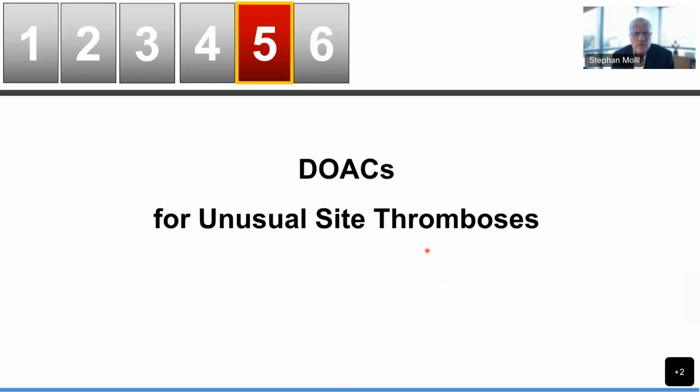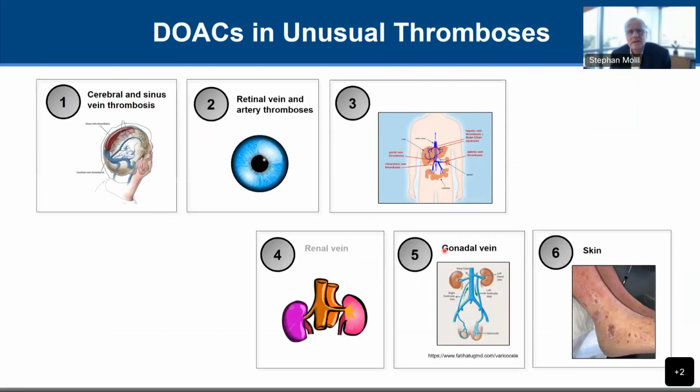And then the use of DOACs in unusual site thromboses. I only have one slide on that. This is a really extensive topic, and it would be interesting and relevant to talk about all these individual unusual clots: cerebral and sinus vein thrombosis, retinal vein thrombosis, the various splanchnic vein thromboses, portal vein, mesenteric vein, splenic vein, etc., renal vein thrombosis, or gonadal vein, ovarian vein, testicular vein thrombosis, or even the skin thrombotic disorders like livedoid vasculopathy.